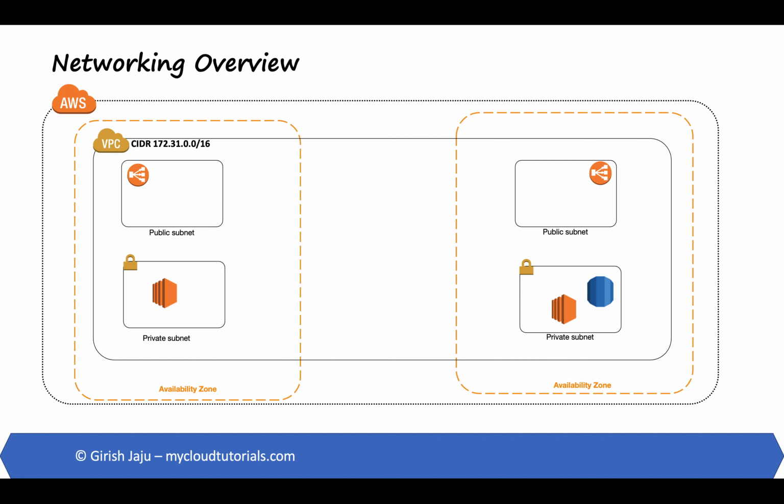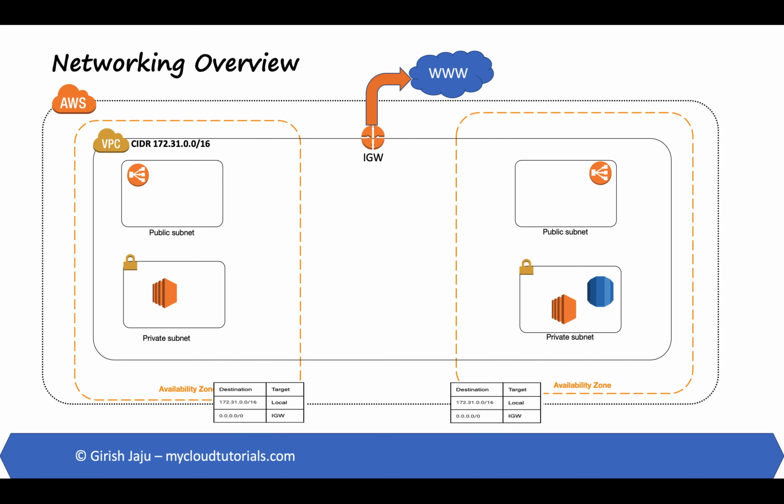The question is, what makes them public or private? Before we answer that, let's talk about Internet Gateway. An Internet Gateway is a horizontally scaled, redundant, and highly available VPC component that allows communication between the VPC and the Internet. To enable Internet access, we create a VPC and an Internet Gateway and attach it to the VPC. Add a route to the subnet's route table that directs the Internet-bound traffic to the Internet Gateway.